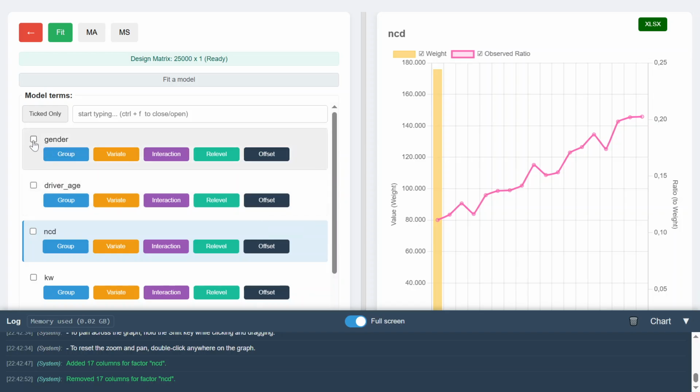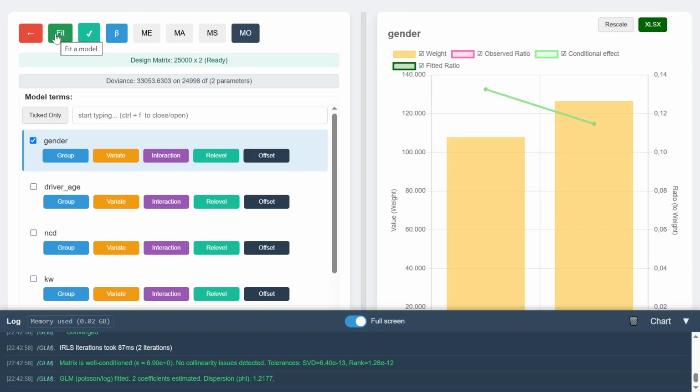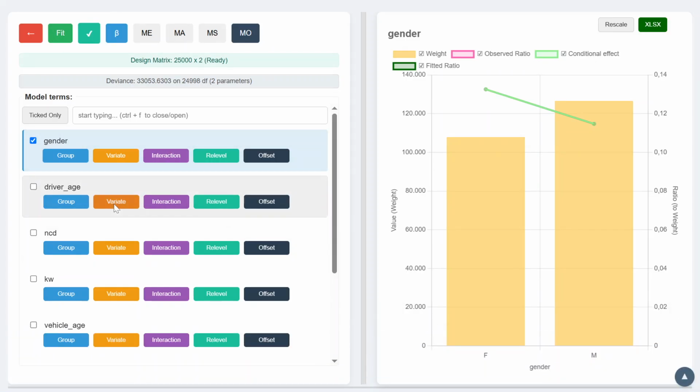Next, we add the gender to the model and fit it. The graph is now populated with conditional effect and fitted lines.